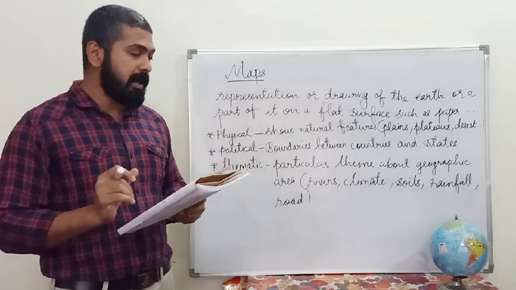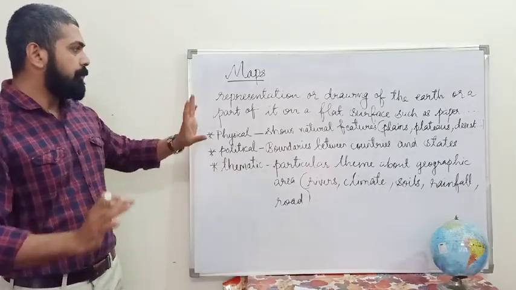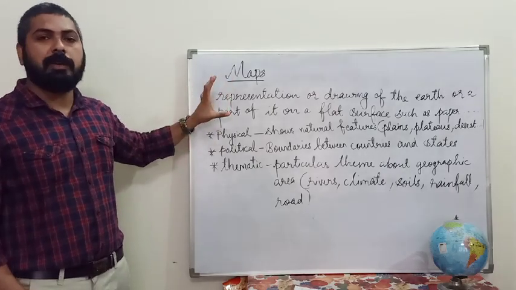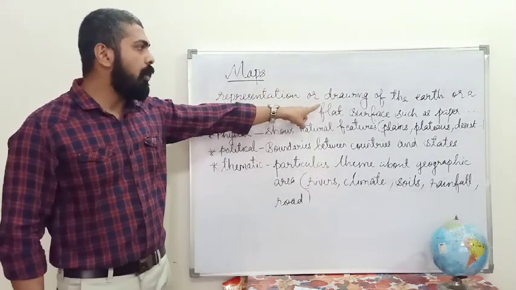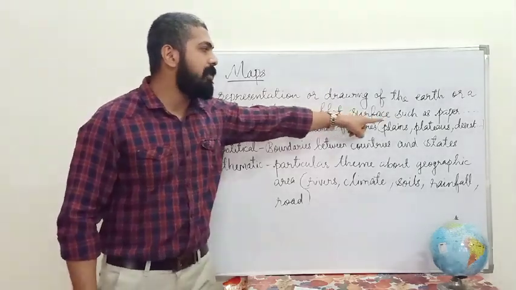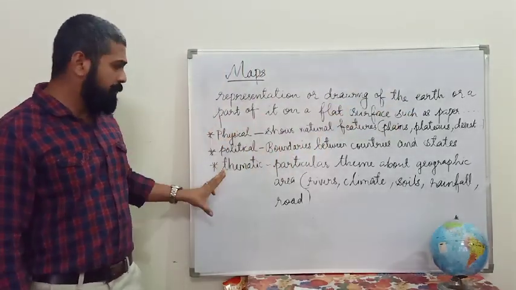The conclusion is that there are types of maps. First, maps: what is that? To overcome the limitations of the globe, we need maps. A map is a representation or drawing of the earth or a part of it on a flat surface such as paper. Next, there are 3 types of maps.